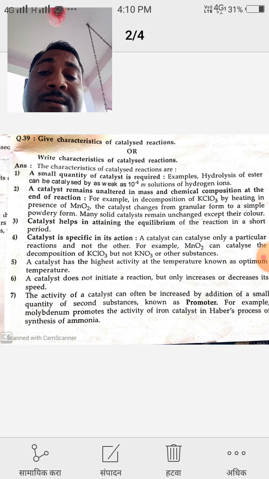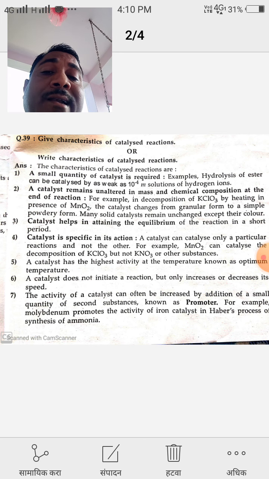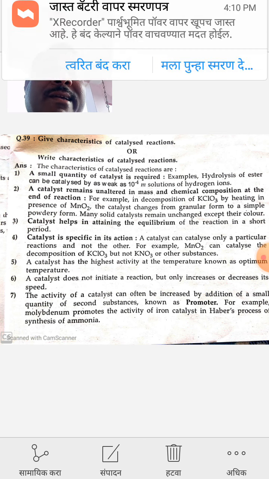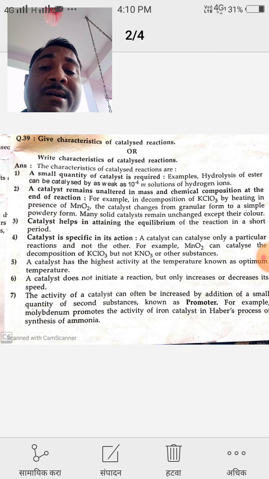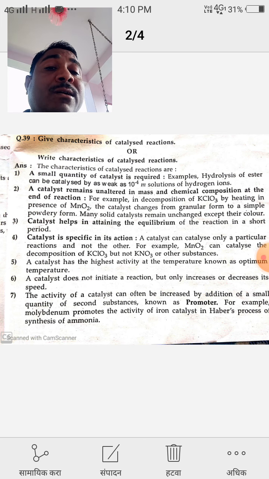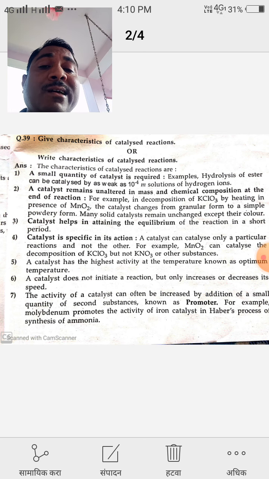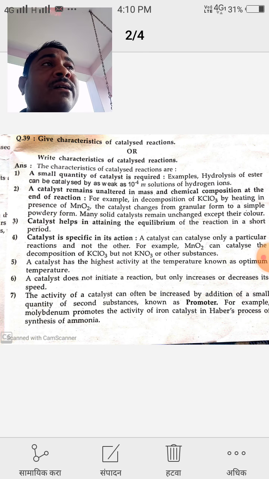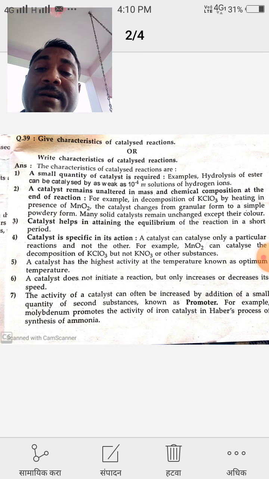The second characteristic of a catalyst is that a catalyst remains unaltered in mass and chemical composition at the end of the reaction. That means the catalyst remains unchanged except for its color. If the catalyst exists in a solid form, then only its color may change, but the mass and chemical composition of the catalyst remain unaltered. That means it does not change after the completion of the reaction.